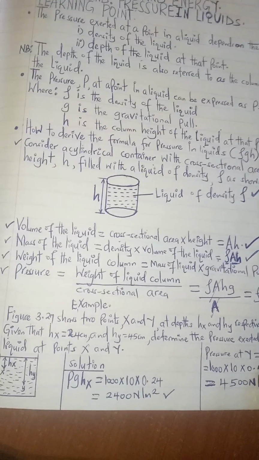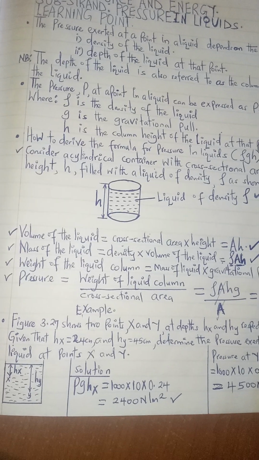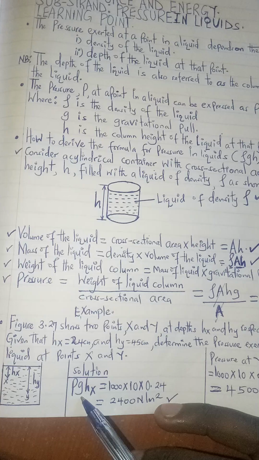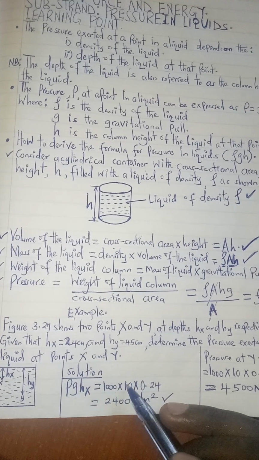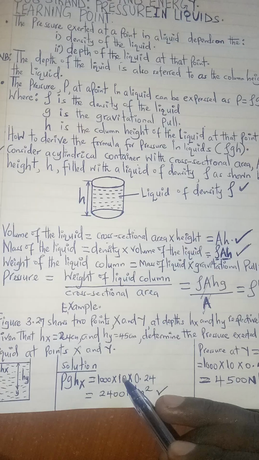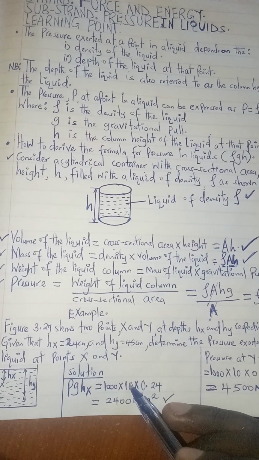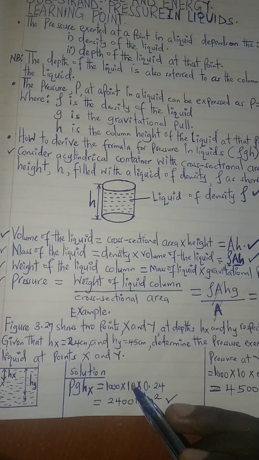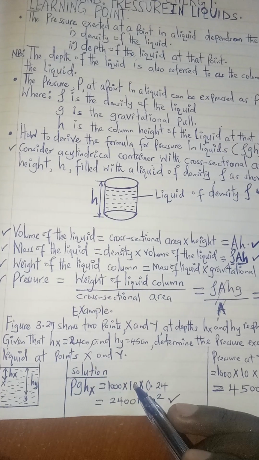So if you want to get the pressure at point x, that is rho g hx. Remember, it has been placed in water, so the density of water is always 1000 kg per cubic meter or 1 gram per cubic centimeter.